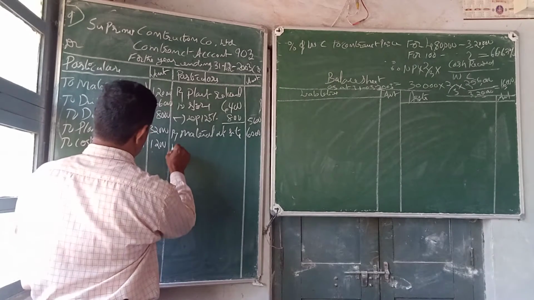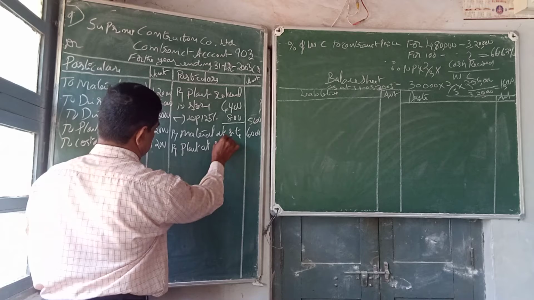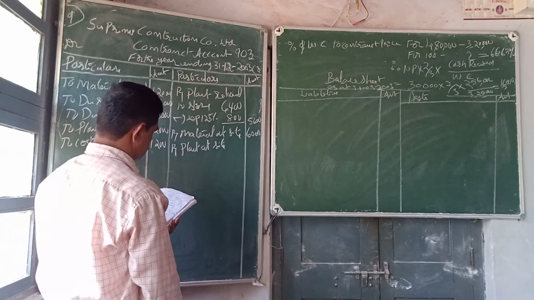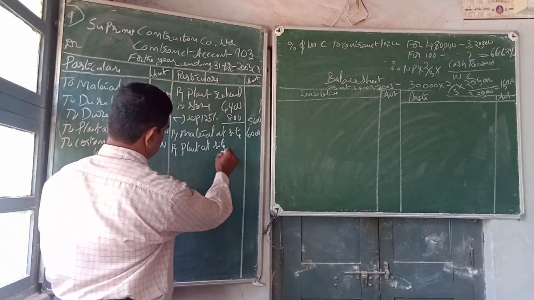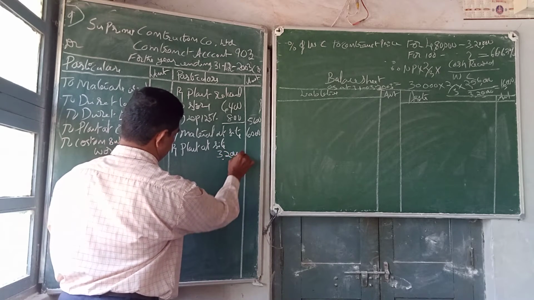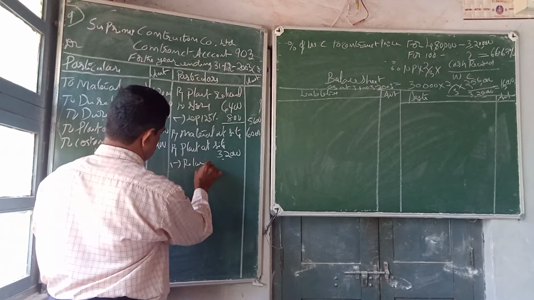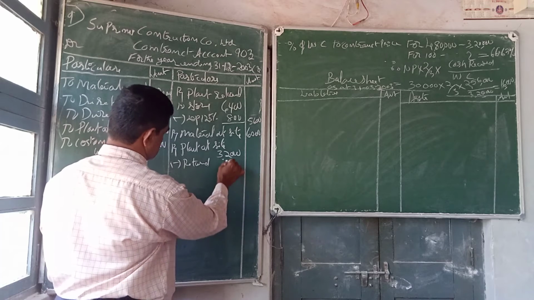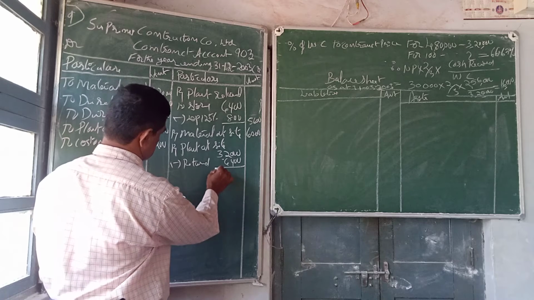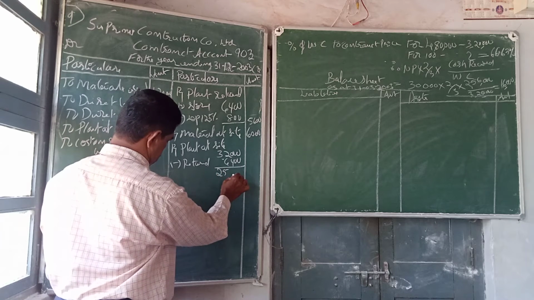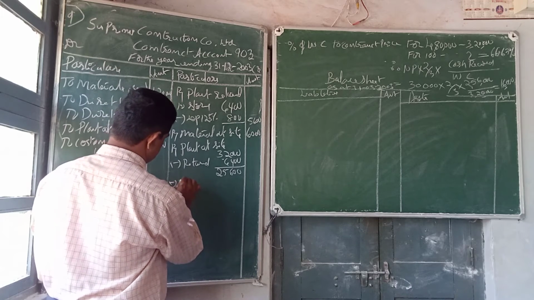By plant at site, issued 32,000 less returned 6,400. Now balance is 25,600.